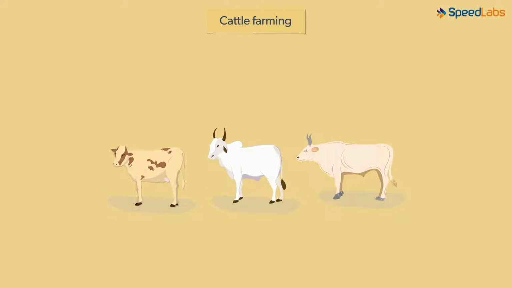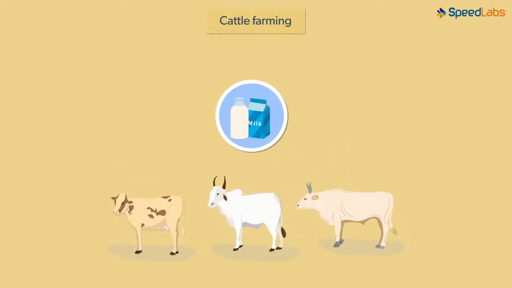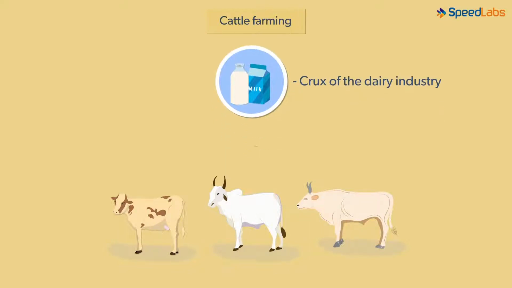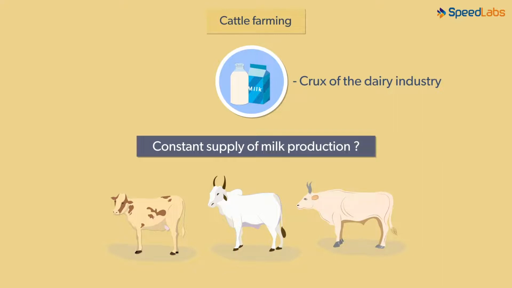What is the main thing we get from cattle? Milk, that's right. Cattle farming comprises of milch animals, or in simple words, animals that provide us with milk. Milk, as we know, is the crux of the dairy industry. A variety of dairy products require milk as their raw material. However, the milking period of milch animals is very short. How do farmers ensure a constant supply of milk production throughout the year? This can be done by increasing the lactation period of these animals.